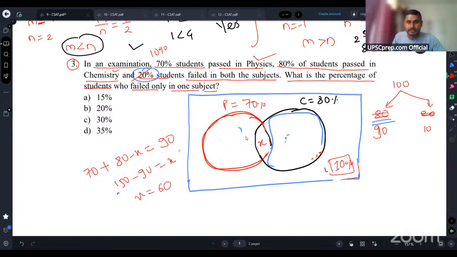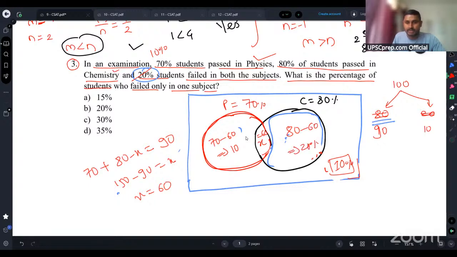Right. Now if X is equal to 60, so this portion of the red circle will be how much? 70 minus 60, this will be 10%, right? And this portion will be 80 minus 60, so this will be 20%.